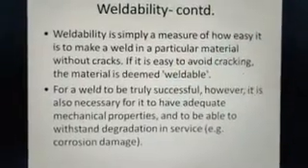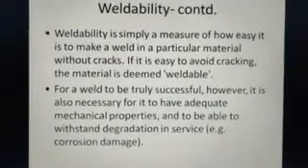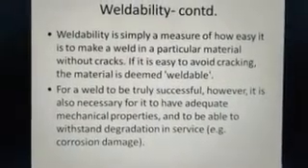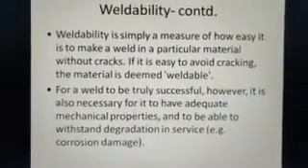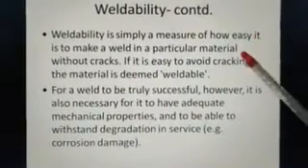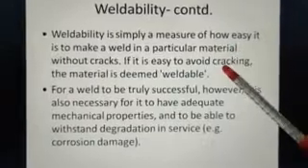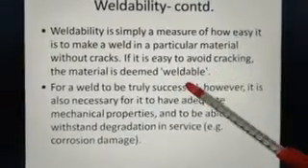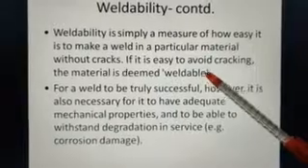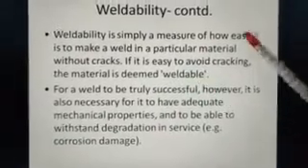If you get a weld with a crack, it is not a proper joint. So you need to make sure that you are having a weld without cracks. So if it is easy to avoid cracking, the material is said to be weldable, and that is the definition of weldability.